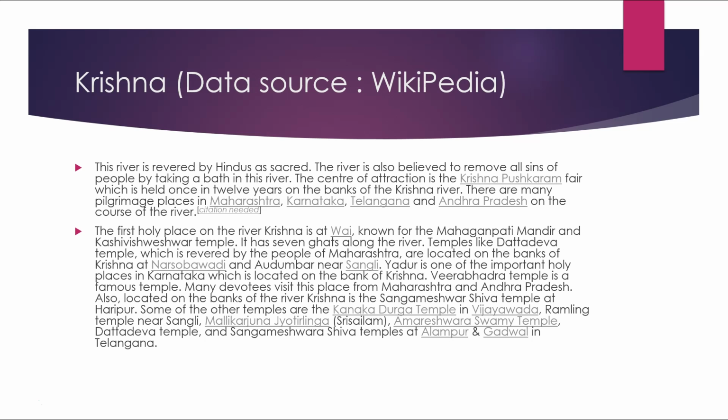So the first holy place on the river Krishna is at Wai, known for the Mahaganpati Mandir and the Kashi Vishweshwar temple. It has 7 ghats along the river. Temples like the Dattadev temple, which is revered by the people of Maharashtra, are located on the banks of Krishna at Narsobawadi and Audambar near Sangli.